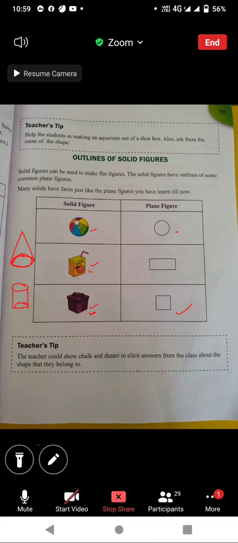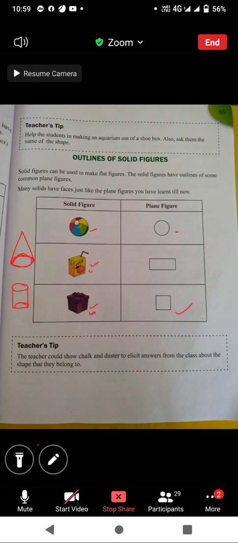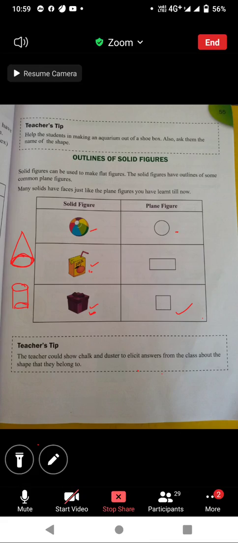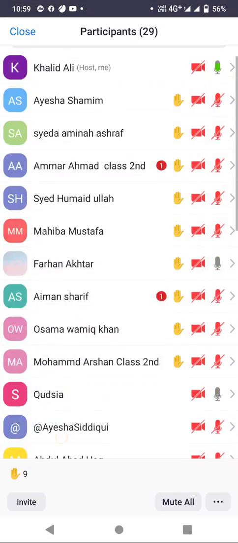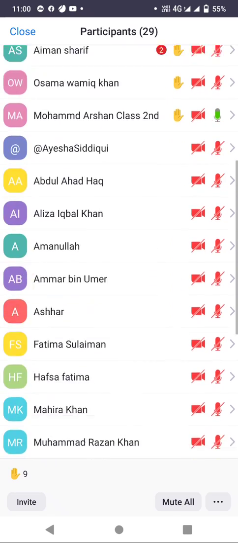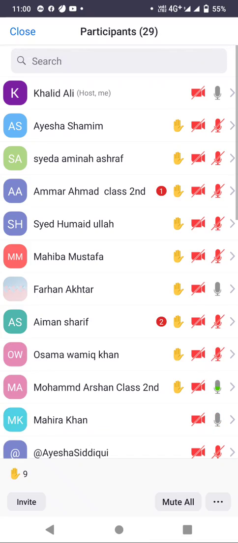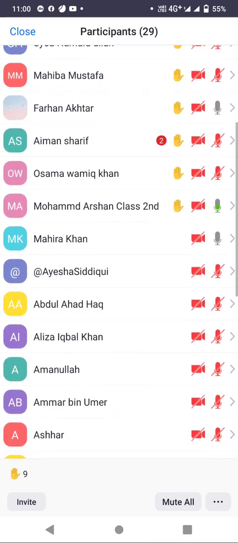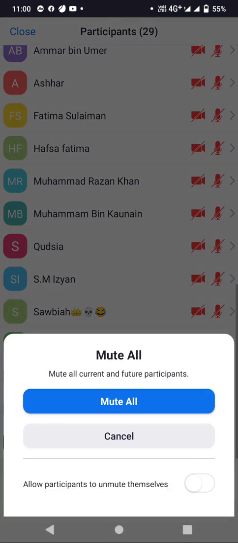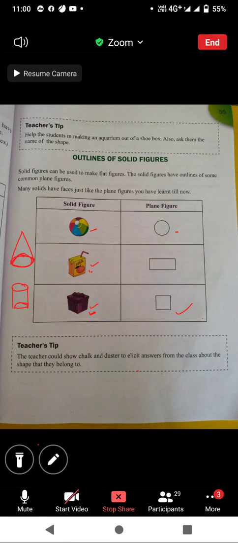If you trace the outline of your book, which shape will you get? If you trace the outline of your book, mashallah, very good. Yes.